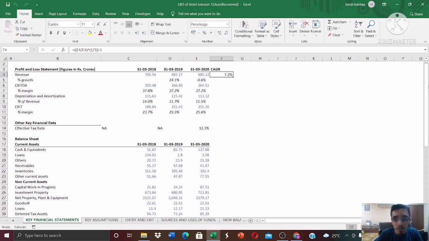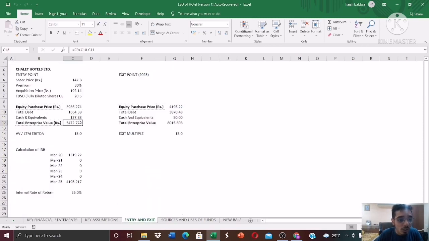You can refer to the file, and so you need to calculate the enterprise value, which is nothing but the market value of equity plus the total debt minus the cash. Okay, there you get the enterprise value. Now we have to calculate something known as the EV by EBITDA multiple, which is nothing but the enterprise value by the EBITDA figure.